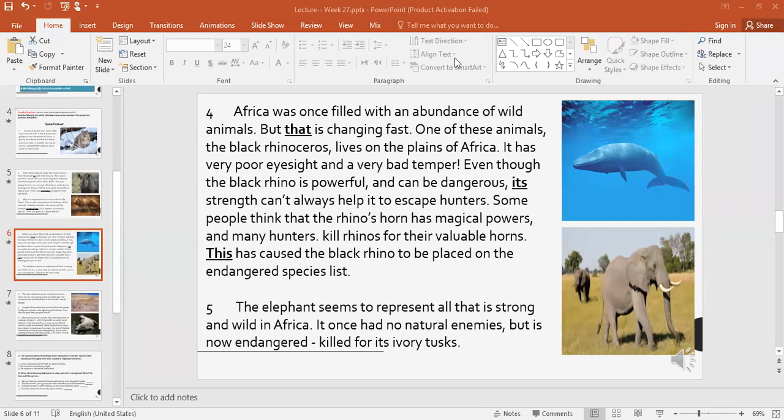Okay? Last paragraph. Hassan Jradi, read. Yes, the elephant seems to represent all that is strong and wild in Africa. It once had no natural enemies, but it is now endangered, killed for its ivory tusks.